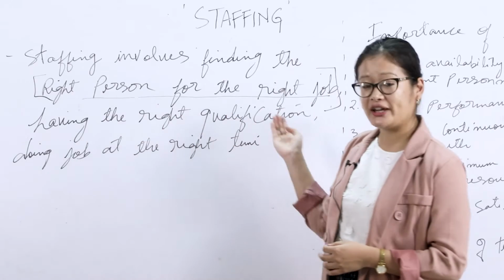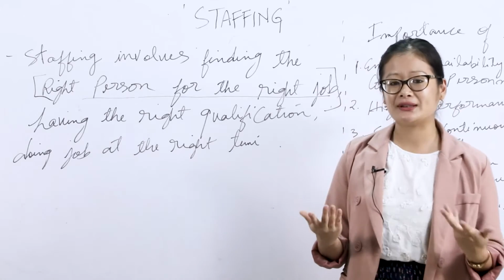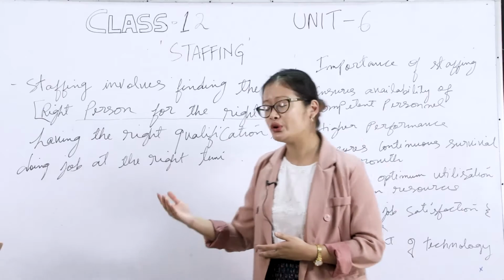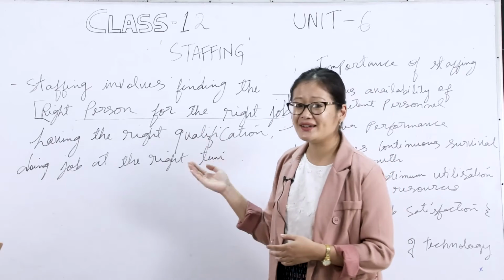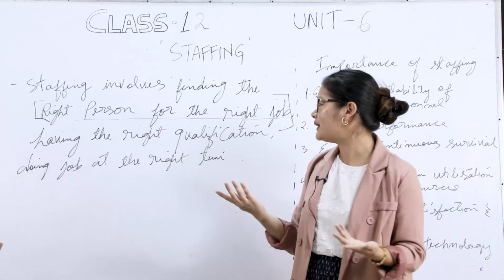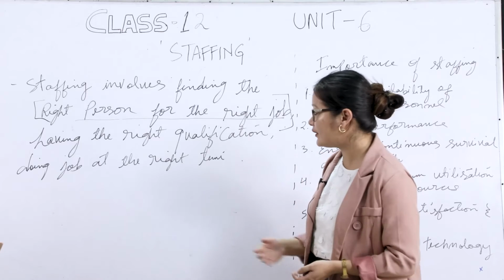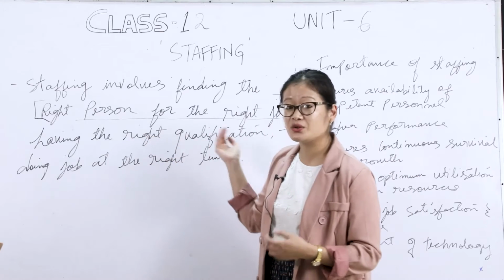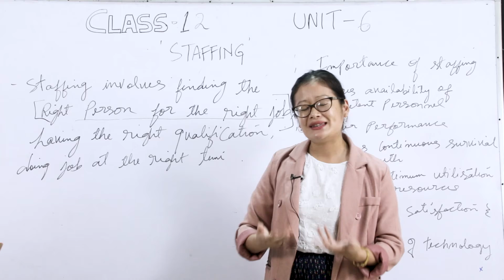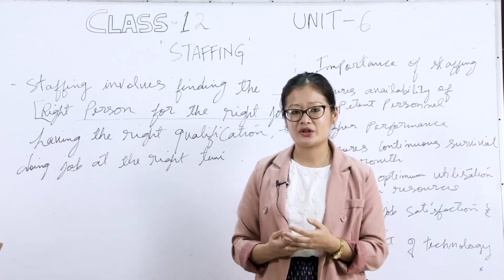Having the right qualification also matters, not just random people. Anybody cannot enter into an organization. That's what I want to say. For example, when we talk about right qualification, let me take the example of a teacher. Can everybody become a teacher? Not at all.